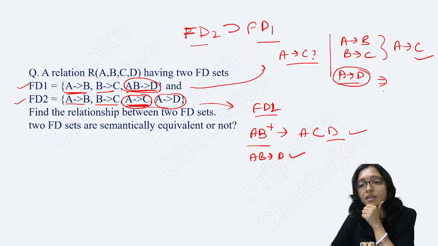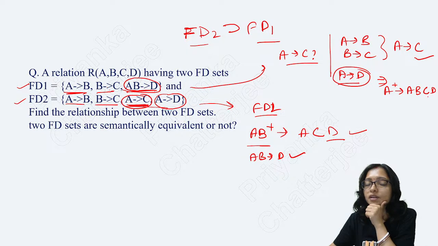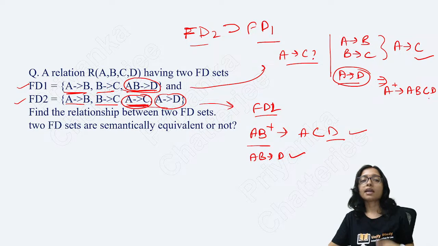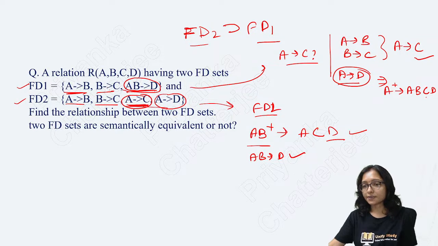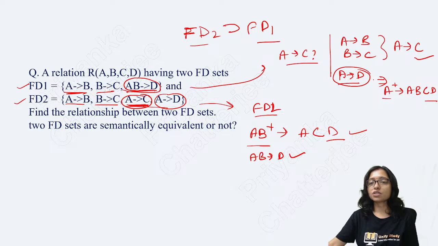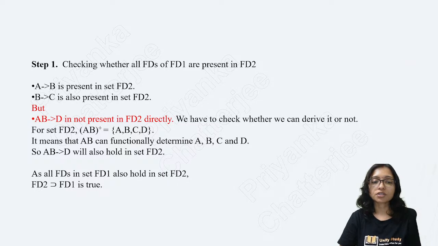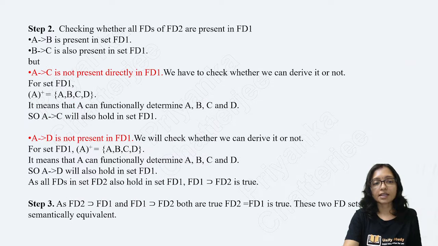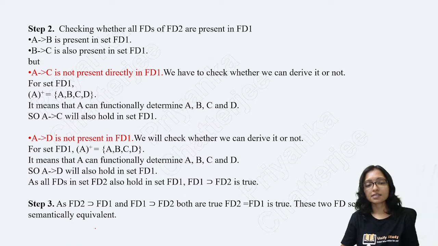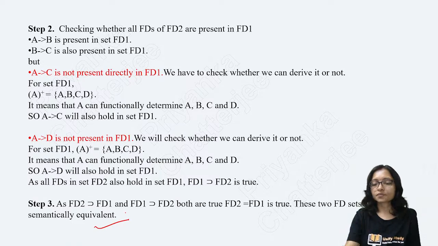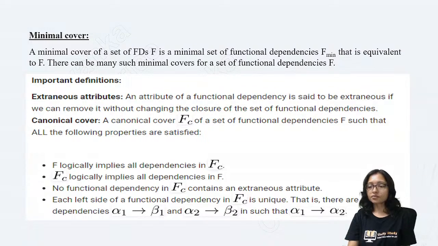Here it is coming with the A closure. I am getting A, B, C, then D. Right? So AB together implies D, so A can come to D. So A implies D will be possible. That's why they are equivalent. That's why we can say that yes, this is an equivalent relation. Clear? Yes.